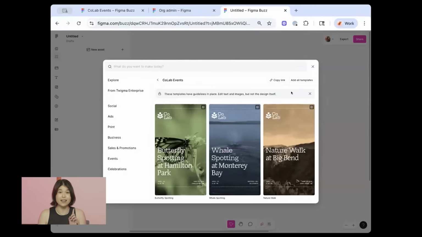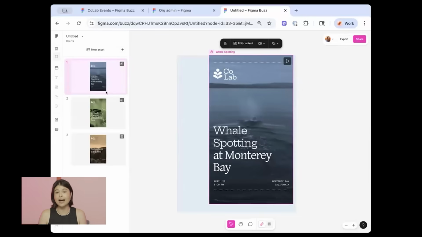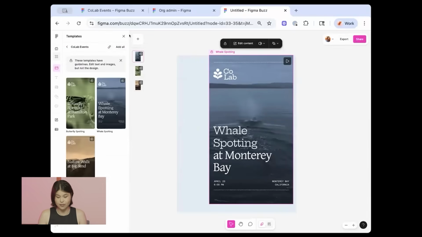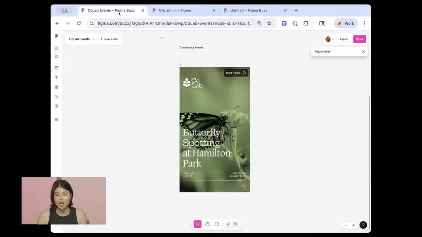Now I'm going to sneak in another update here that's not quite related to video, but hopefully still exciting. It's a small but simple quality of life improvement. We added a button for you to add all templates within a larger template file up here in the corner. So if you click that, it will add all of these templates that you have. This is great for those larger files, or maybe you have 20, 50, 100 assets within a single file. And again, just to show you that once more, you can click add all and that will drop them all into the canvas.